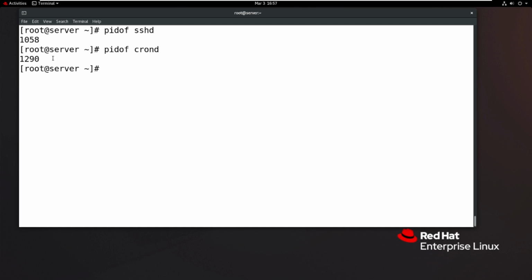Even one more command is there, the pgrep command, to find process IDs. So pgrep is the command, I want to find crond. So what is the crond ID value? 1290. So actually you have two commands to find the process ID. If you want to get any process ID, you can use ps -ef also, but the simple way for a particular process ID is pidof or pgrep. So this is the simple way to find process IDs.